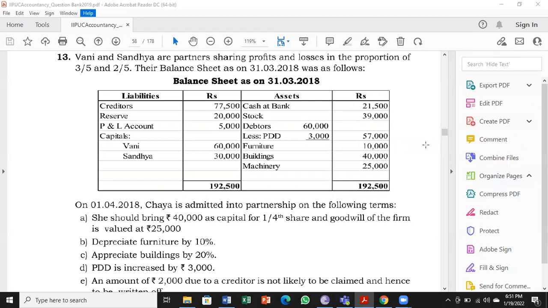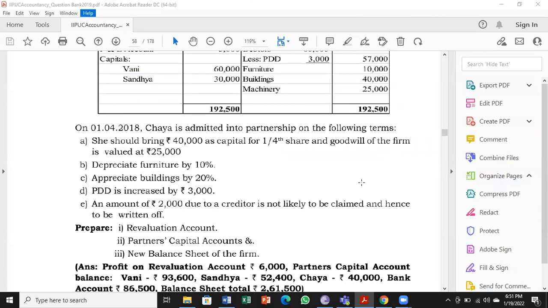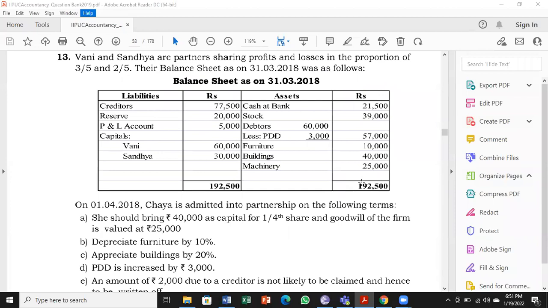So I will start with today. Problem number 13, question booklet, page number 42. Vani and Sandhya are partners sharing profits and losses in the proportion of 3/5 and 2/5. So proportion is given. When it is converted into ratio, it will be 3:2. Their balance sheet as on 31/3/2018 was as follows.